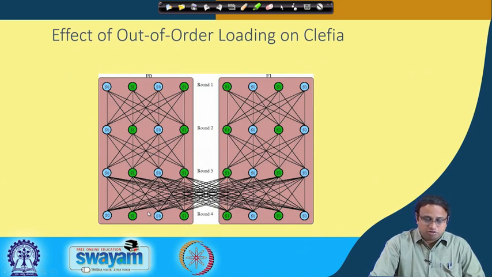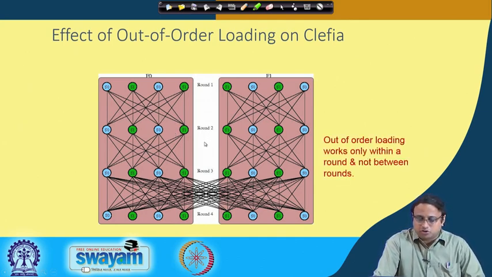And also, just remember that we are considering the effect of out of order loading on Clefia. That effect should still be there, because again there are nonlinear lookups like F0 and F1 where there are internal accesses to S0 and S1. Remember that inside one round, that is, suppose in round 1, the accesses to S0, S1 and S0, S1 here in F1 are all independent and therefore they can be serviced in parallel, whereas if you go across rounds they cannot be serviced in parallel because there is this dependency.